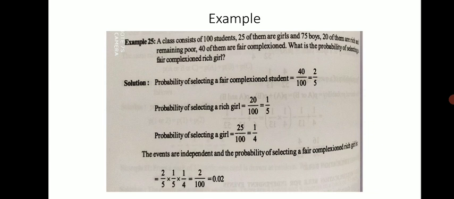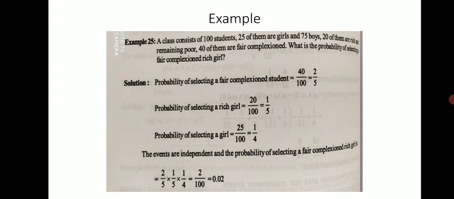Okay, so let's analyze each condition. Out of 100 students, 25 are girls and 75 are boys. This is the first condition. Overall, of 100 students, 20 of them are rich. It includes girls and boys also. And out of 100, 40 are of fair complexion. So we have to find a girl who is of fair complexion and who is rich.